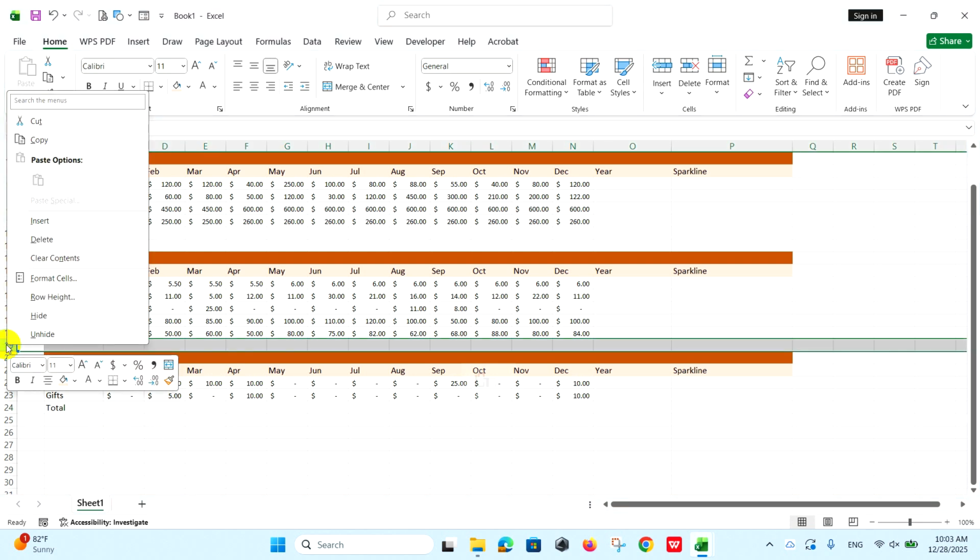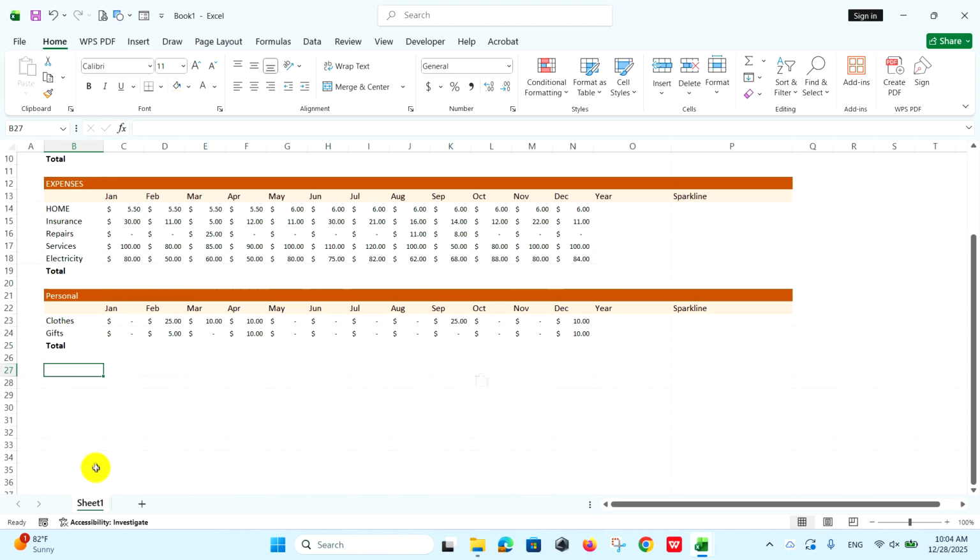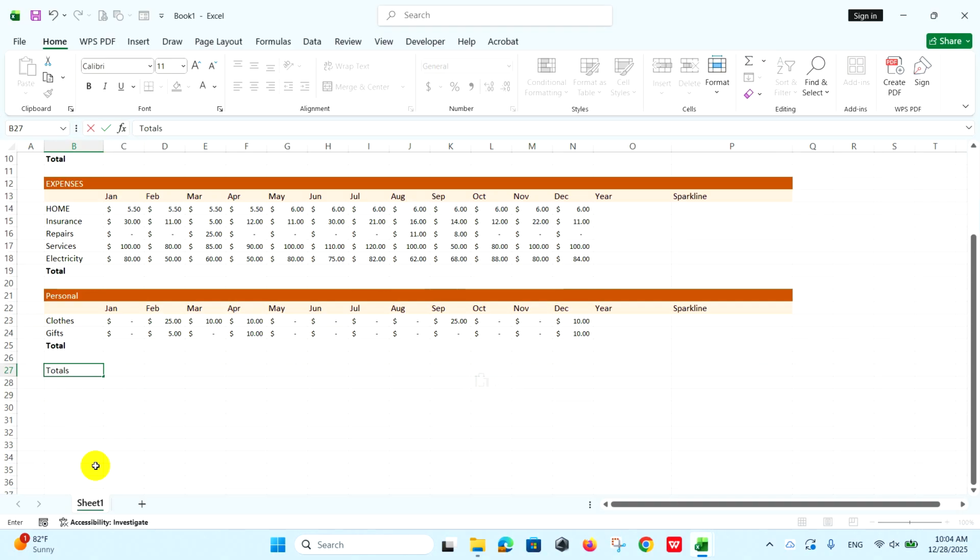Click on this row and right-click, choose Insert. Enter total. After, format to bold text. Next, totals and net profit. I click on this cell and type totals. And below this cell, I enter total expense. And next is net profit.